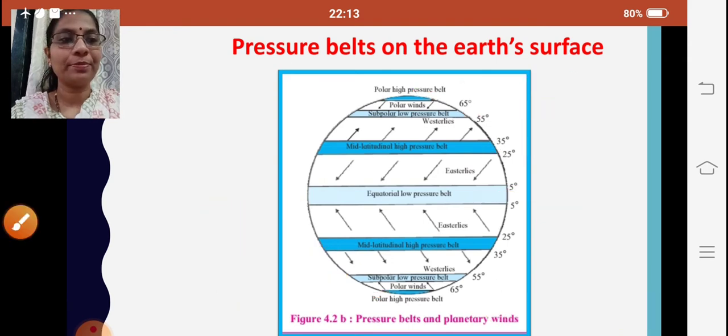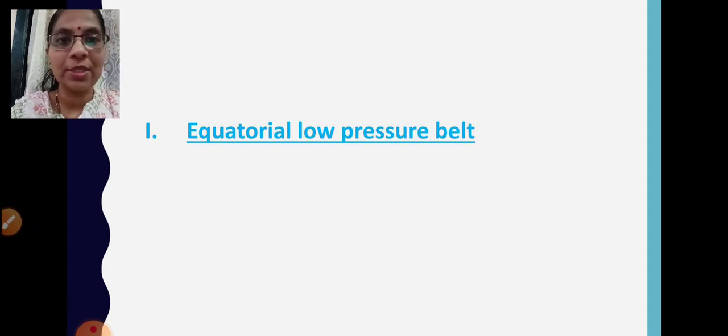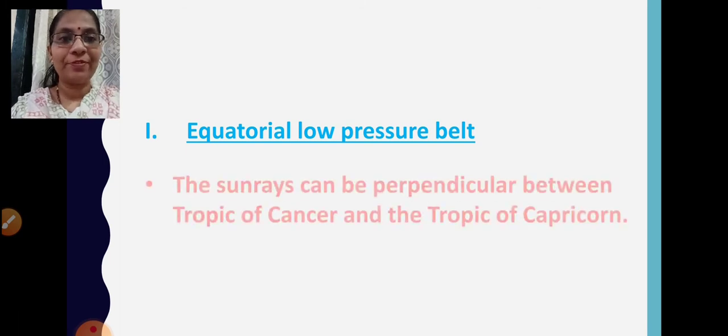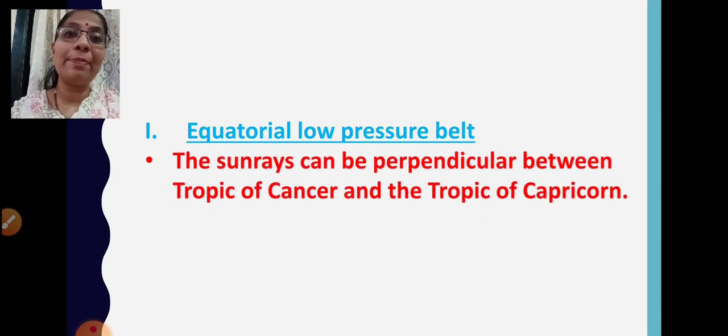Moving ahead, equatorial low pressure belt. The first pressure belt which we are going to learn is the equatorial low pressure belt. The sun rays can be perpendicular between the Tropic of Cancer and the Tropic of Capricorn. Perpendicular means falling straight at an angle of 90 degrees.